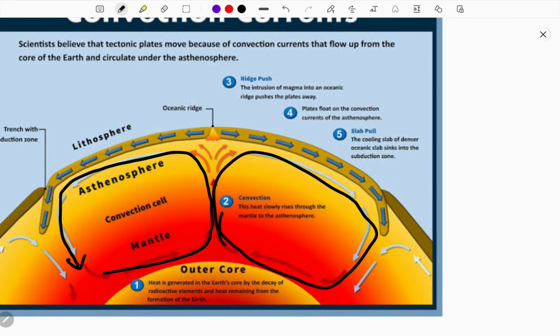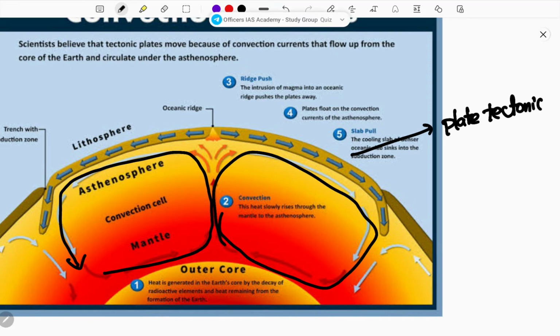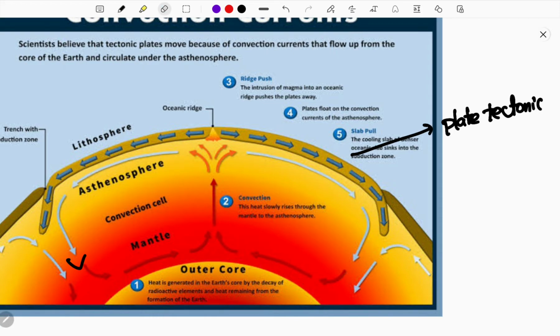You read plate tectonics. Plate tectonics means there are floating slabs of lithosphere. The lithosphere acts as a floating slab on the earth. This is floating on the asthenosphere. So how could it move? The so-called plate tectonic movement is explained by the convectional cells. See here, it rises and moves on.